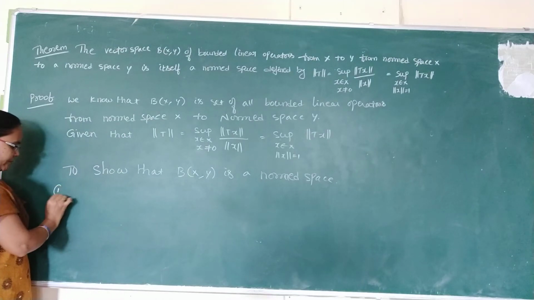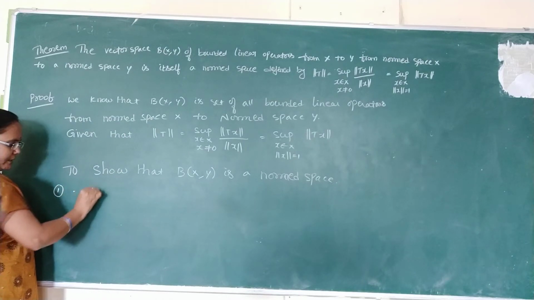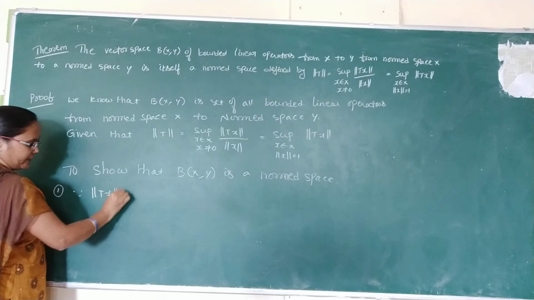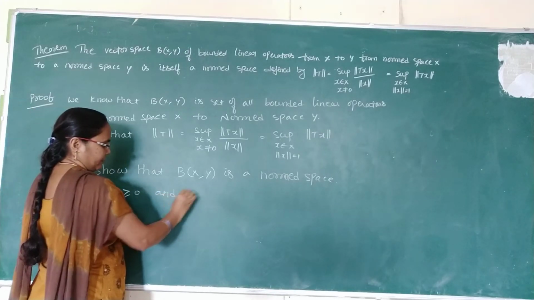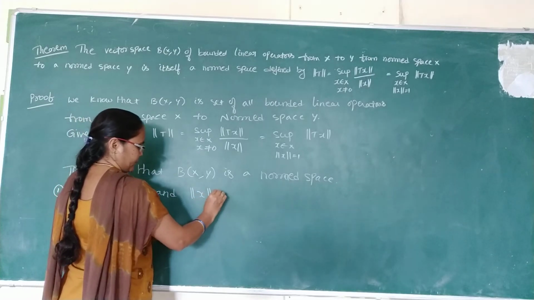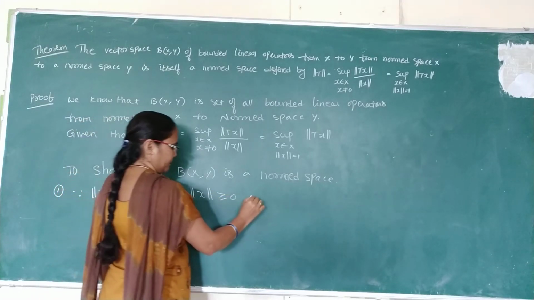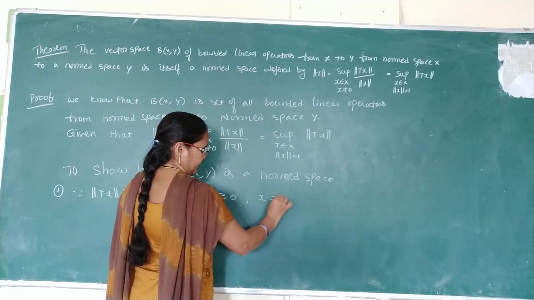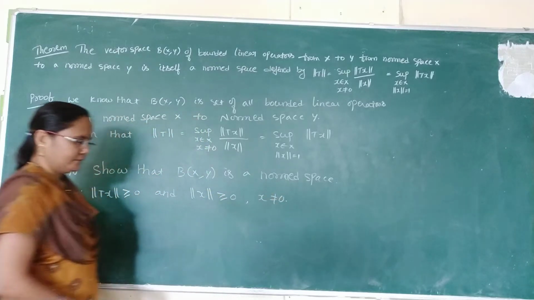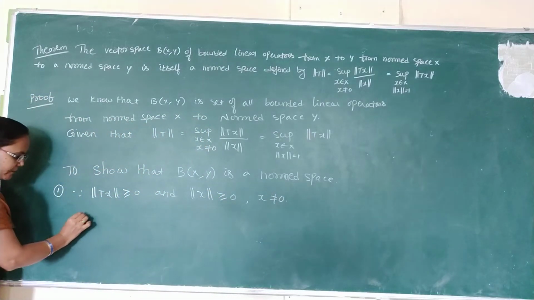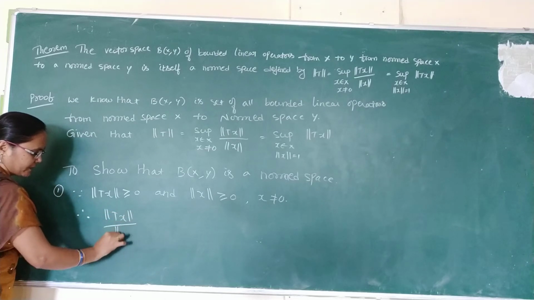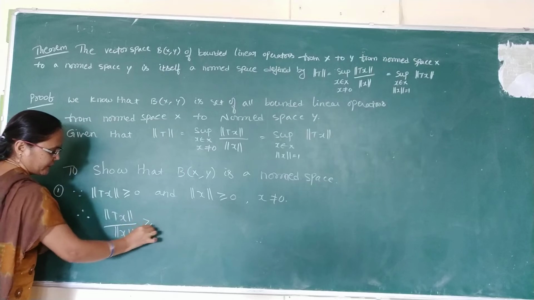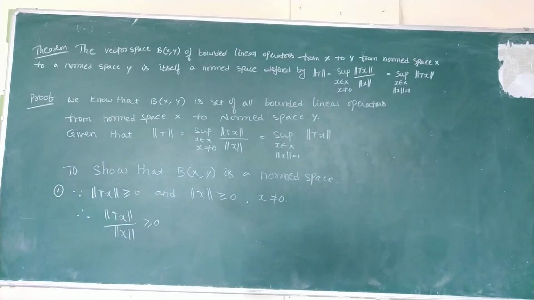For this, our first property: since the norm of any variable is always greater than or equal to 0, and here also the same thing, which is also greater than or equal to 0, then x is non-zero. From this we write norm Tx by norm x. This one is also greater than or equal to 0.